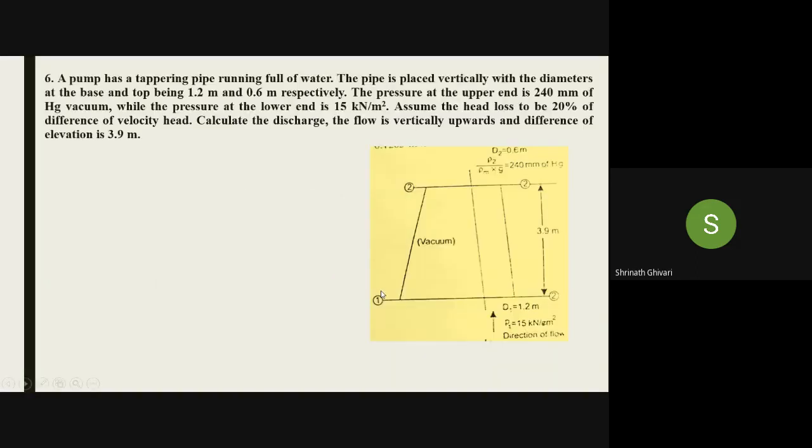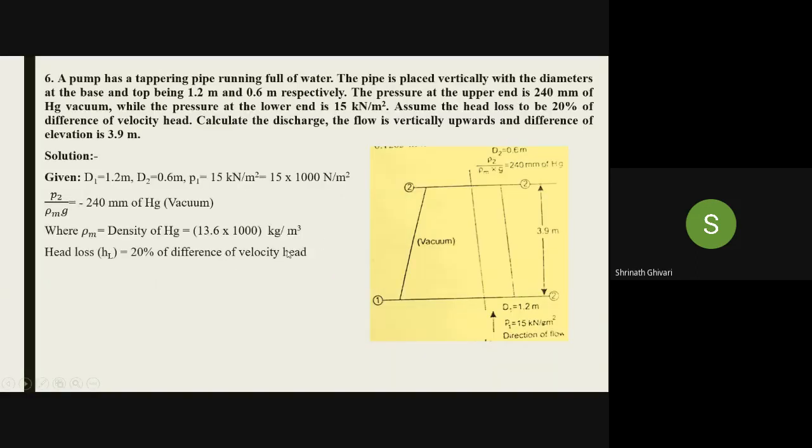Okay, that is the pressure in the atmosphere. So now minus 240 mm of Hg, where rho m is the density of mercury. Hg means mercury, 13.6 into 1000 kg per meter cube.